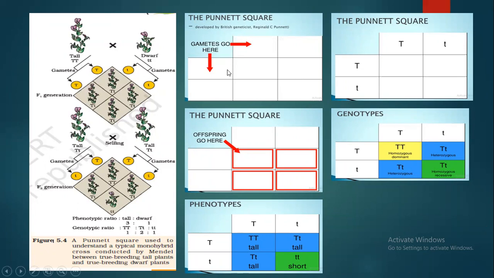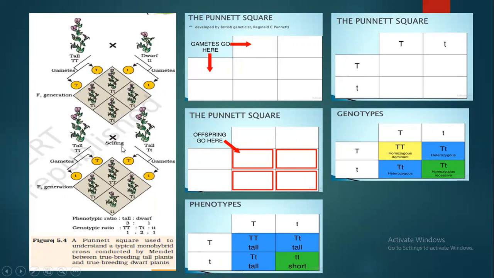Now what we have to do: the gametes which are formed, according to the law of segregation, the alleles which are present in pairs will segregate into different gametes. So one capital T will go to this one. For one parent, we will write the gametes in the x-axis, and the gametes of the other parent we will write in the y-axis.